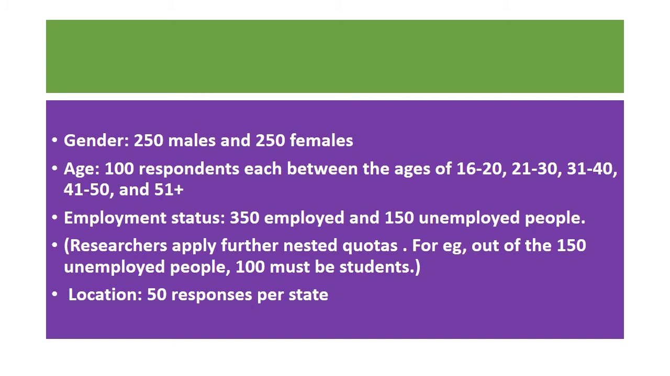And the researcher also further nested the quotas. For example, of the 150 unemployed people, 100 must be students. And the location, 50 responses per state. So she has selected 10 states, so each state has 50 respondents.